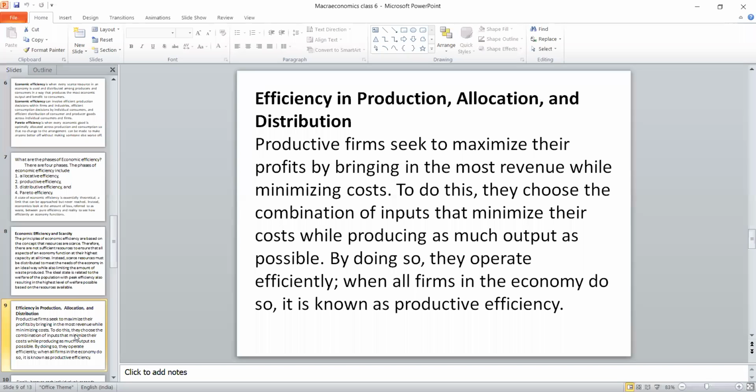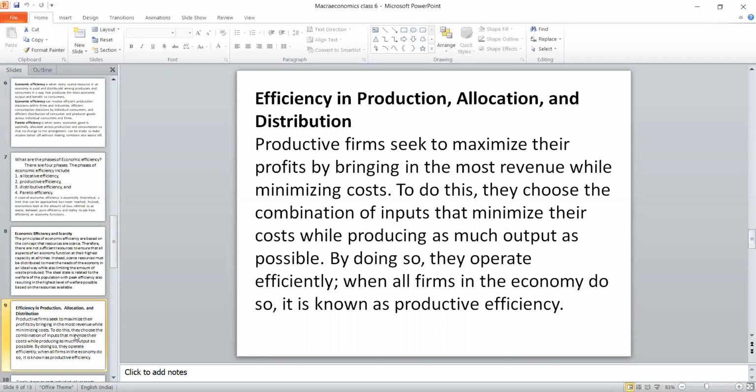How are we allocating? Suppose the entire resources are employed in production, then it is not possible to distribute, and the consumer will not have the purchasing power to receive that particular finished product. So while producing, we think about how to maximize the revenue and how to minimize the cost. So for productive efficiency, increasing the revenue and reducing the cost is the criteria. If these two are achieved, productive efficiency is achieved.